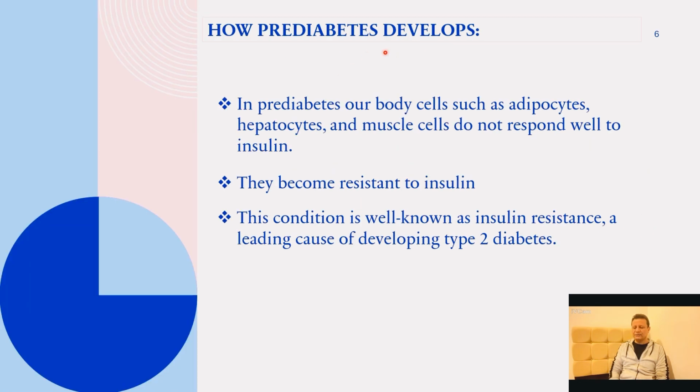So how does prediabetes develop? In prediabetes, our body cells, as we already discussed, adipocytes, hepatocytes, and muscle cells, do not respond well to insulin. They become resistant to insulin. This condition is well known as insulin resistance. We will talk about insulin resistance in our upcoming videos, which is a leading cause of developing type 2 diabetes.